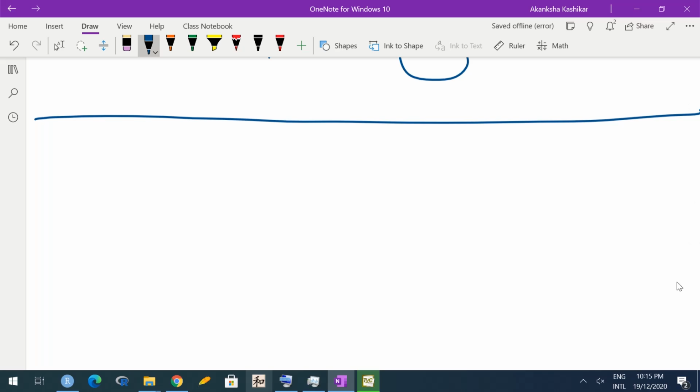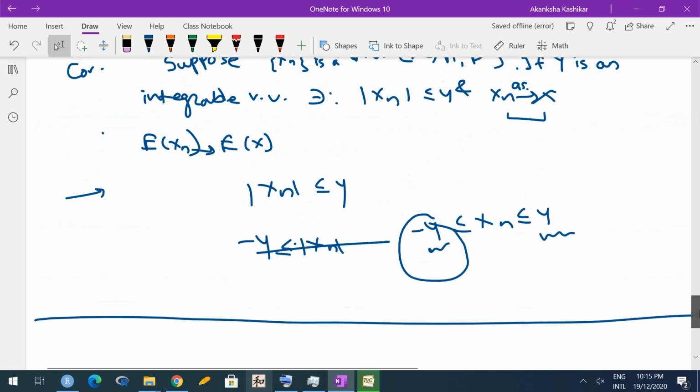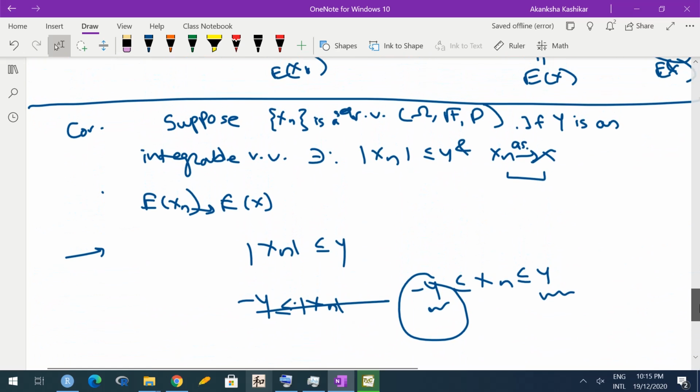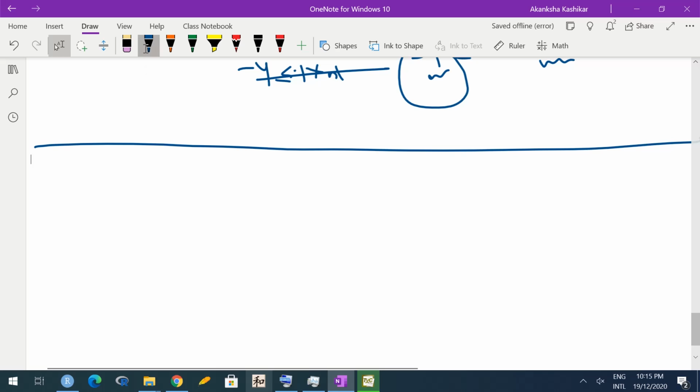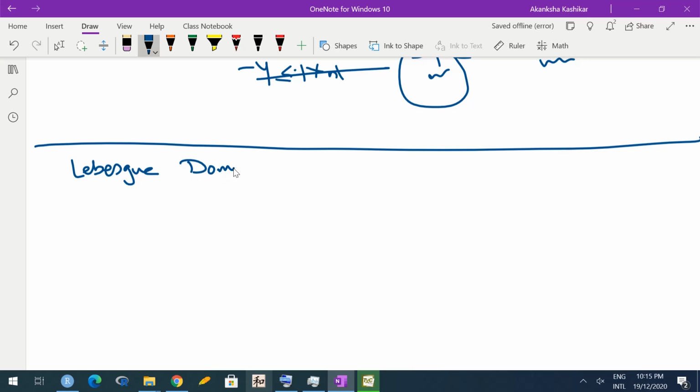But of course, you might again be thinking almost sure convergence is again a slightly strong assumption. So can we do something for a weaker convergence, something like say convergence in probability? So that's where the Lebesgue dominated convergence theorem is going to help us. Okay, so Lebesgue dominated convergence theorem.